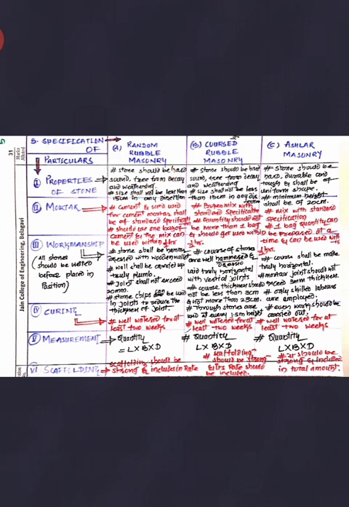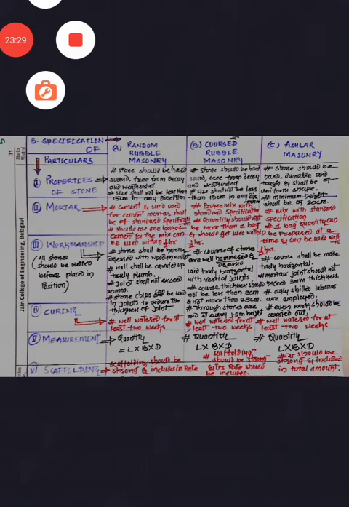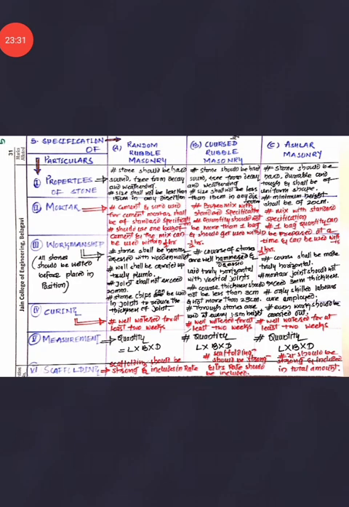Now for the sequences, I'll be having very few sequences here. The first sequence is about the properties of stone. You should know the properties of stone. The first one: the stone should be hard, sound, free from decay and weathering effect, and size shall not be less than 15 centimeter in any direction. Now see, this is the same for all three.